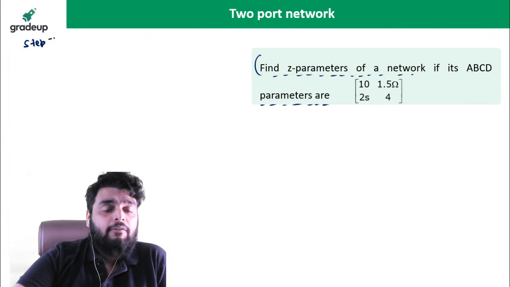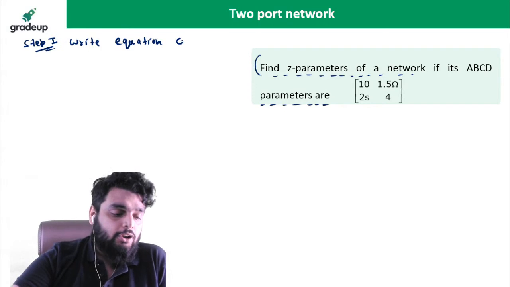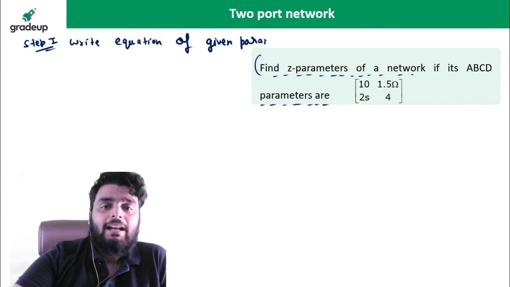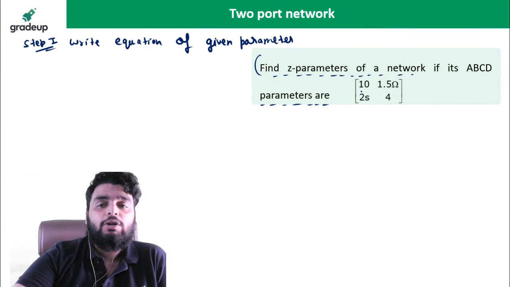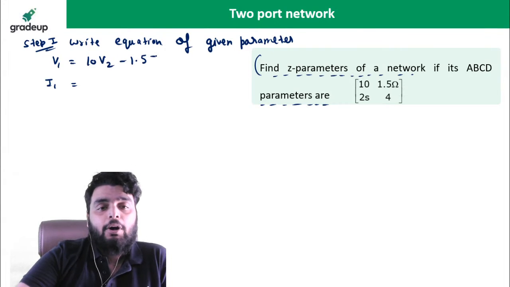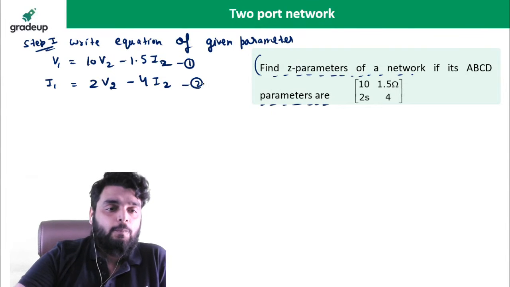Step 1. First step, write equation of given parameter. So you can see these parameters are given. I need to write the equation, means the ABCD equation has to be written. What is the ABCD equation? V1 = 10 times V2 minus 1.5 times I2, I1 = 2 times V2 minus 4 times I2. This is the equation. I am marking it equation 1, equation 2.